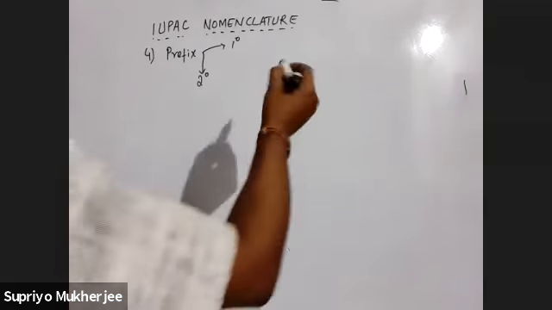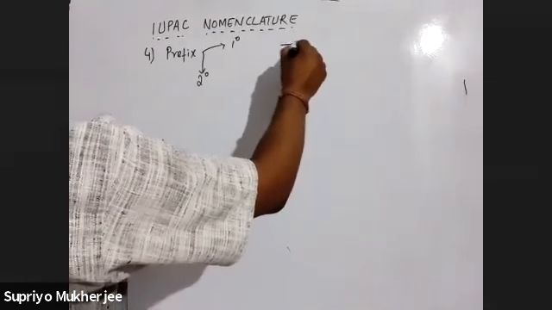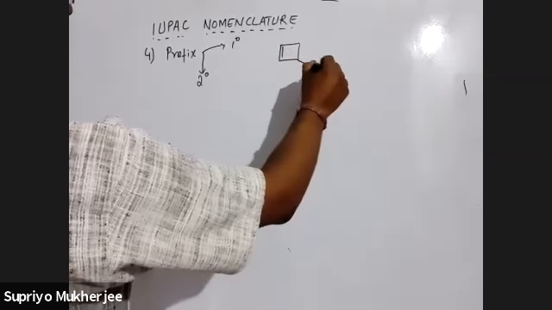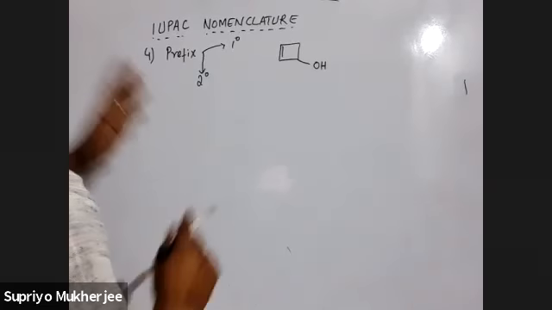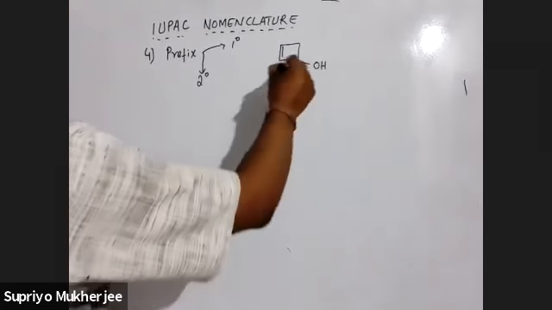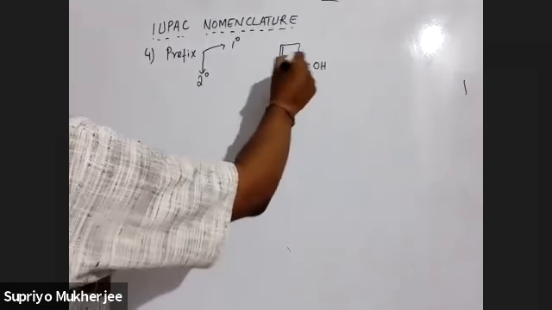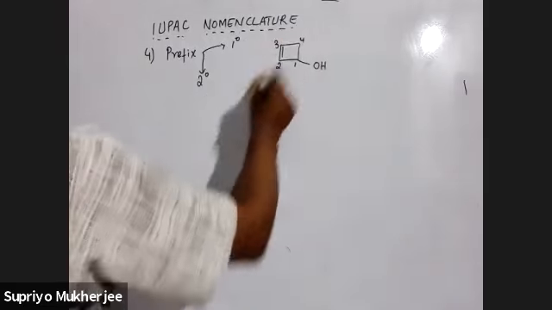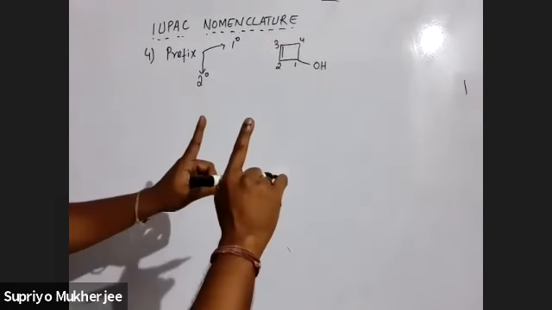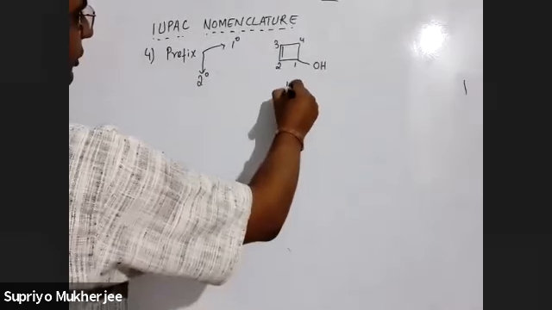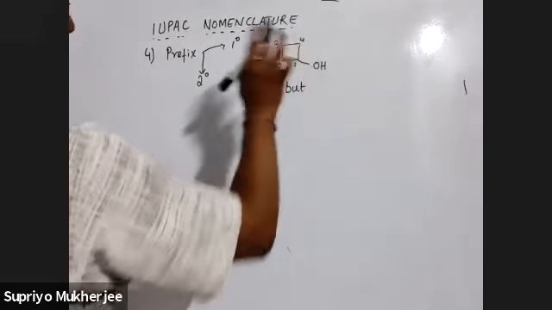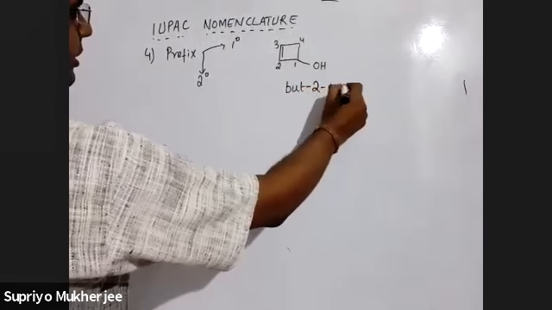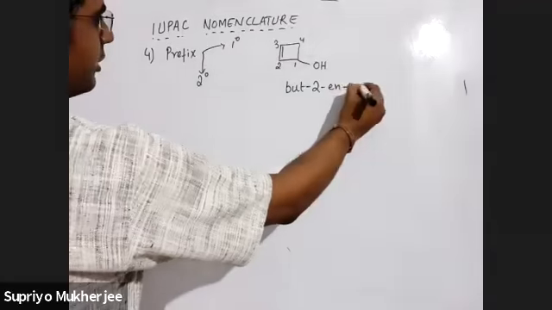So suppose there is a compound like this. Okay, so first of all where will I start the numbering? I'll start the numbering from here: 1, 2. I'll not go from the other side because the ene will come first from this side. So 3, 4. So first thing is it's a 4-membered ring, so but. There is a double bond, yes I know, at the second carbon, 2-ene. At position one we have ol, so I'll write like this.